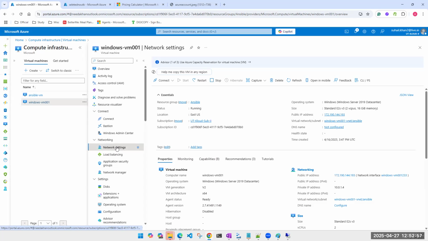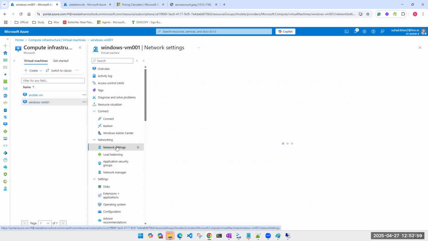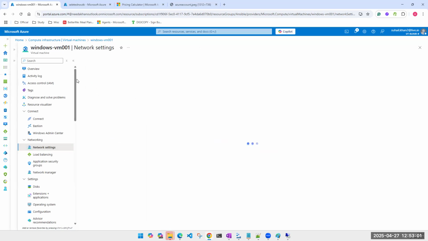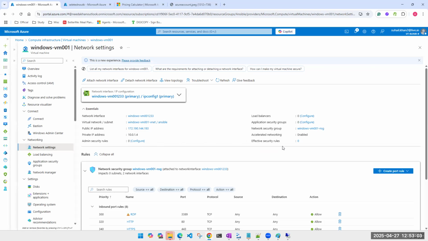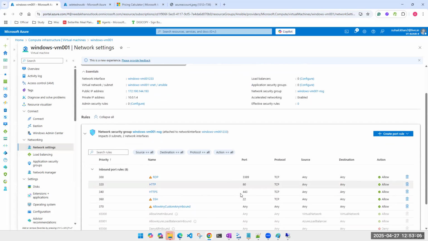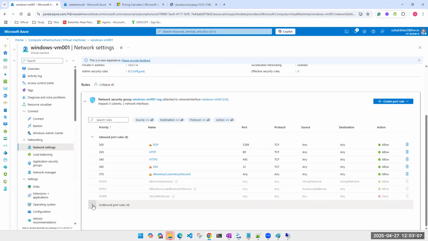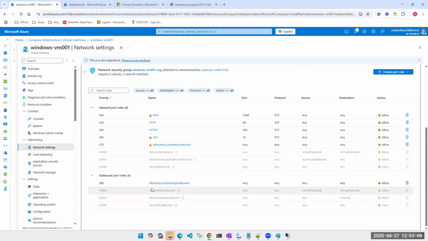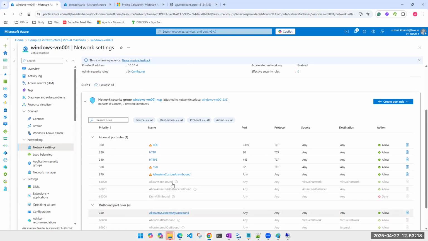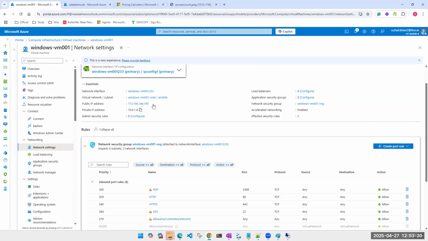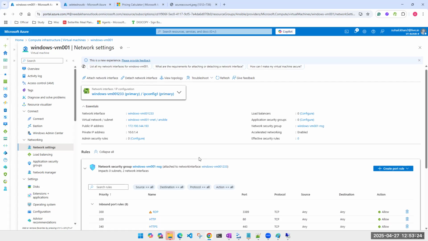I hope you guys remember where you check the VNet and where you check the subnet. Allow any outbound, I have enabled that also. It is okay.